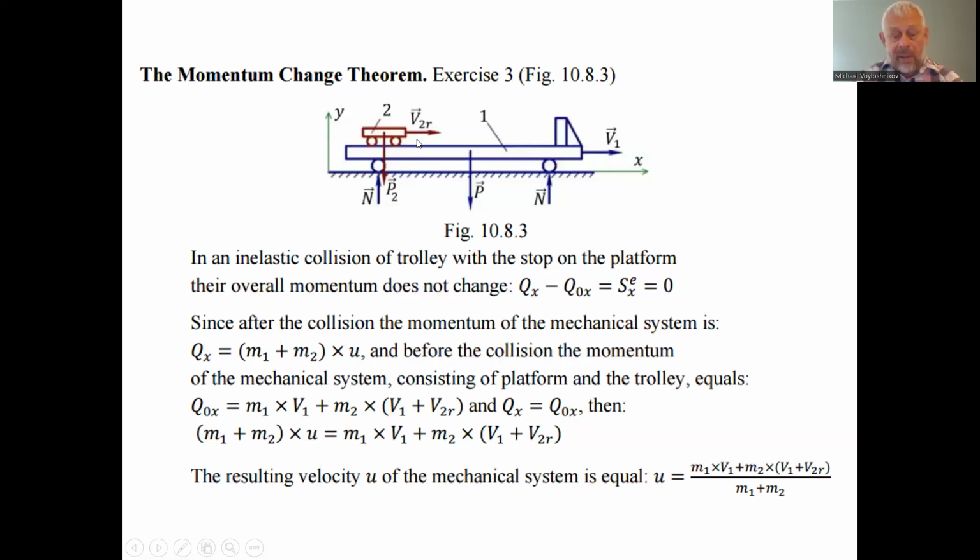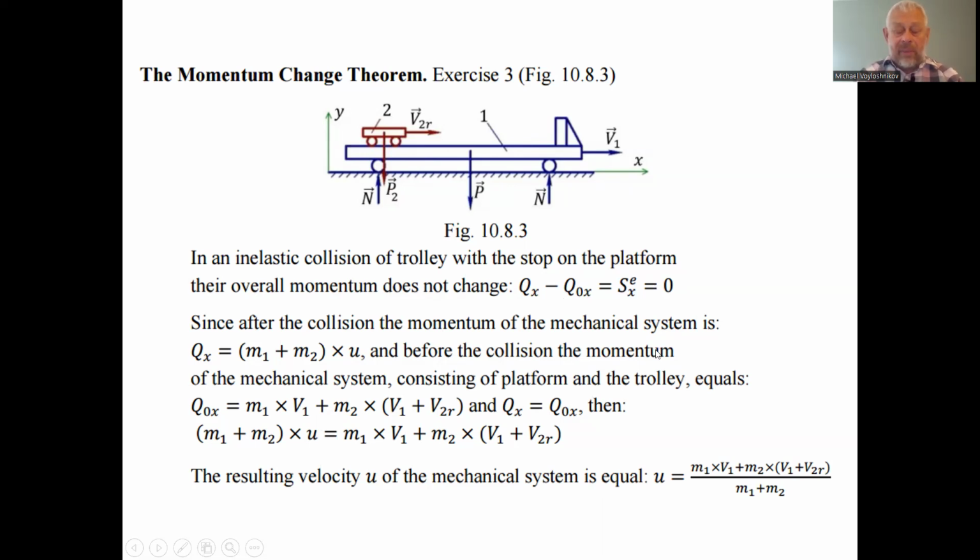After the inelastic collision of the car with the stop on the platform, the momentum is the same as before the collision, with the absence of external forces in the horizontal components acting on the platform and the car.